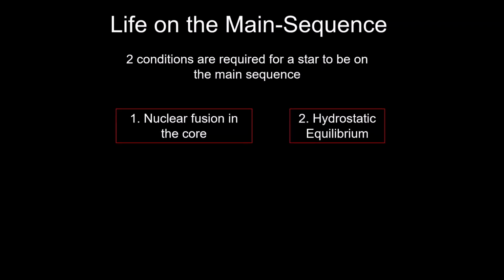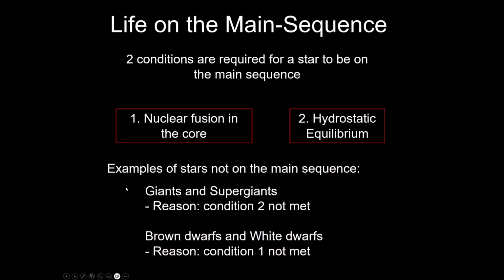So, all right, let's actually talk. I mean, there's not a lot to talk about, but let's talk about it. All right, so there are two conditions for a star to be on the main sequence. They have to have nuclear fusion in the core, and they have to have hydrostatic equilibrium. A good way to think about these conditions is to understand stars or any objects that don't meet the conditions and why they don't meet them. So we'll talk about condition 2 first, hydrostatic equilibrium.